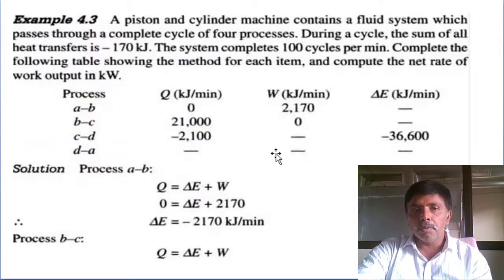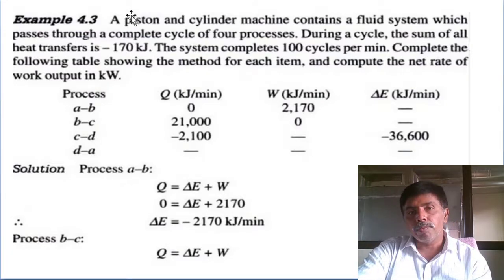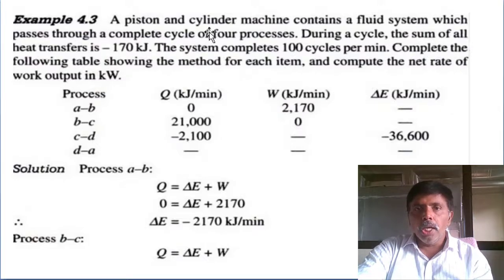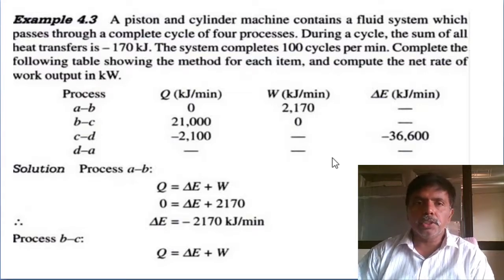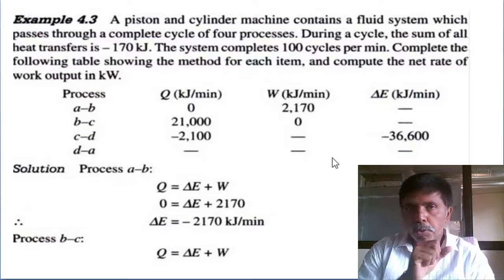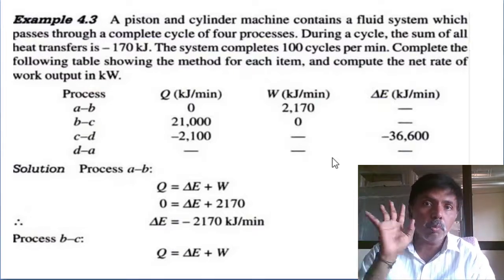Next, one more problem we can discuss. This is a standard problem asked in end exams, a 14 marks question. A piston and cylinder machine contains a fluid system which passes through a complete cycle of 4 processes. A piston-cylinder arrangement means a closed system. It contains cyclic operation, with 4 processes.